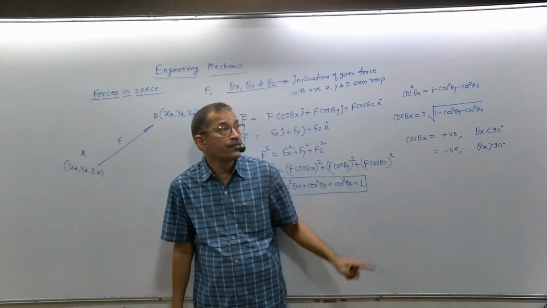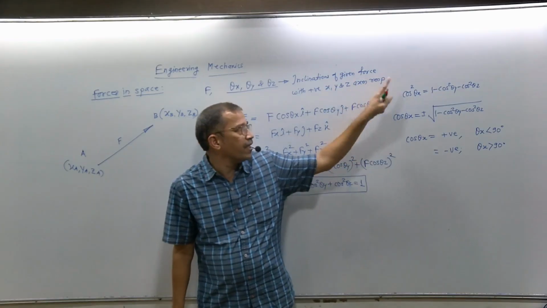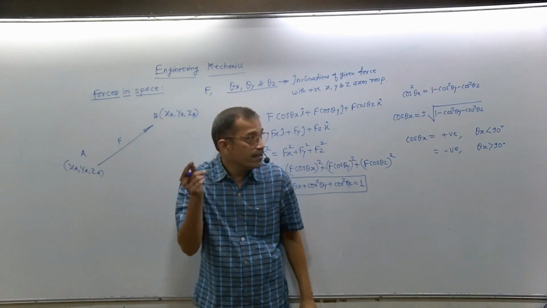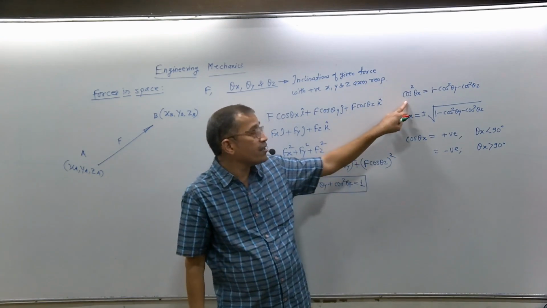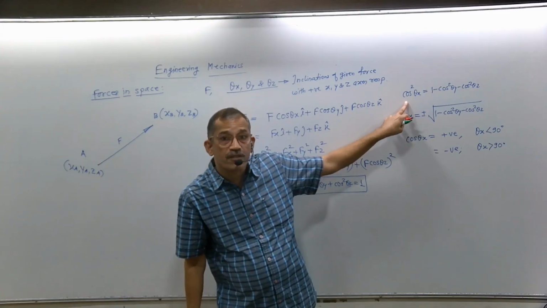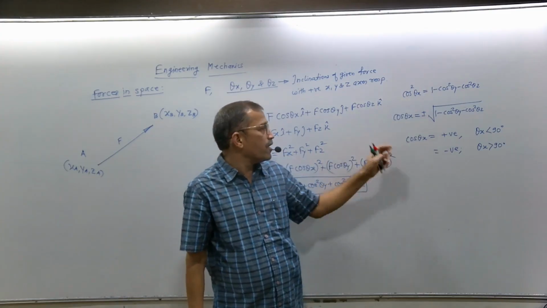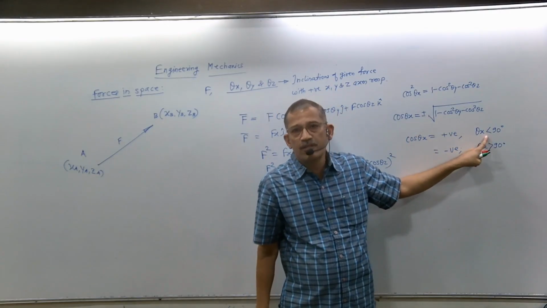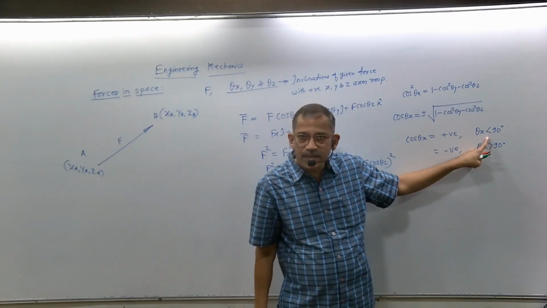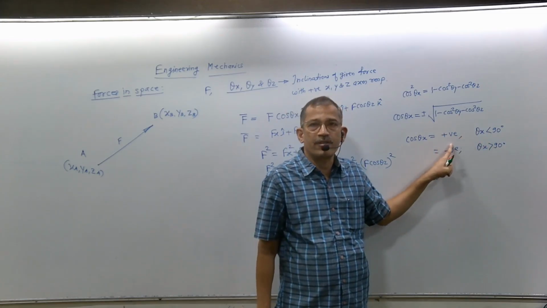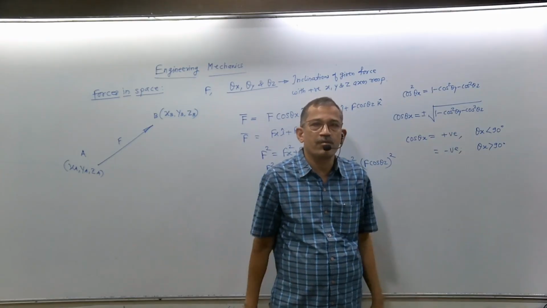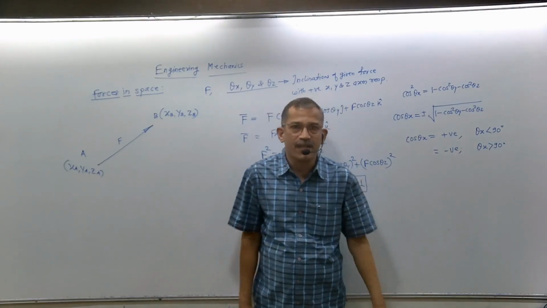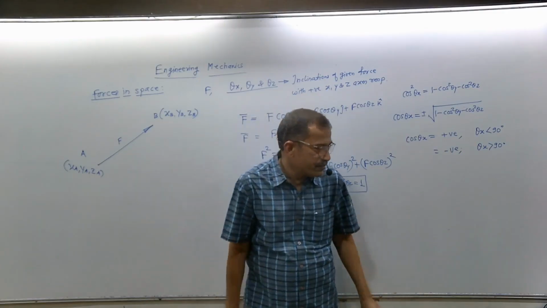What is given? The force and then the inclinations. But what should also be given? Whether the force acting along the x-axis is positive or negative. If the component is given as positive, that means the angle must be less than 90, so we select the positive root. If the component is given as negative, we select the negative root, and the angle we get is greater than 90 degrees. Is this clear?